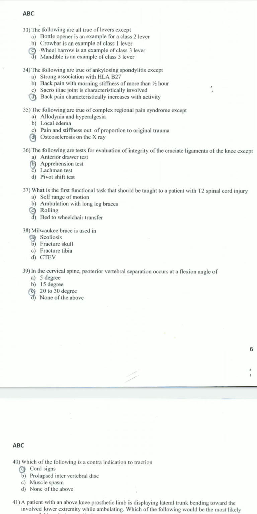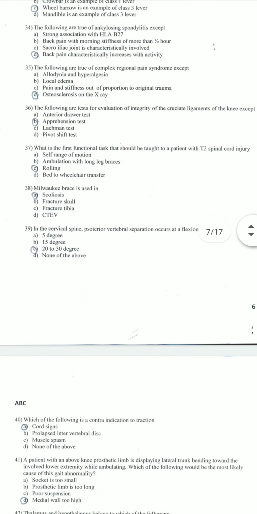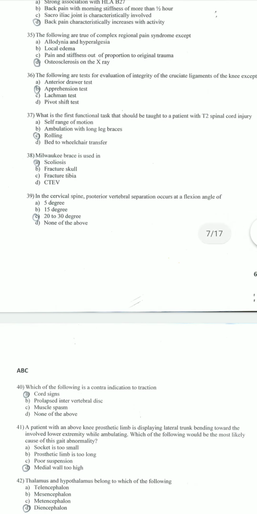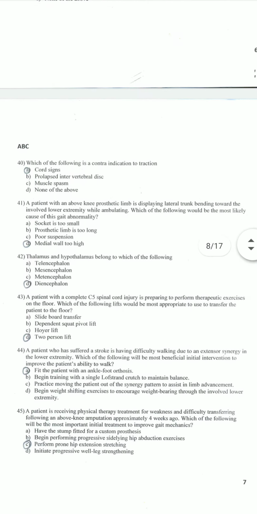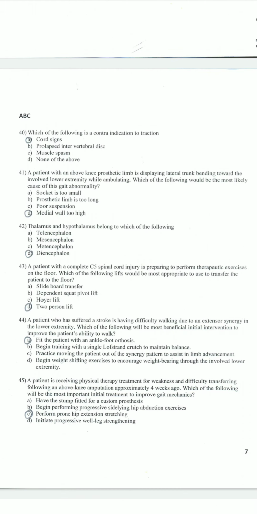What is the first functional task that should be taught to a patient with T2 spinal cord injury? That is rolling. Milwaukee brace is used for scoliosis. In the cervical spine, posterior vertebral separation occurs at a flexion angle of 20 to 30 degrees. Which of the following is a contraindication to traction?